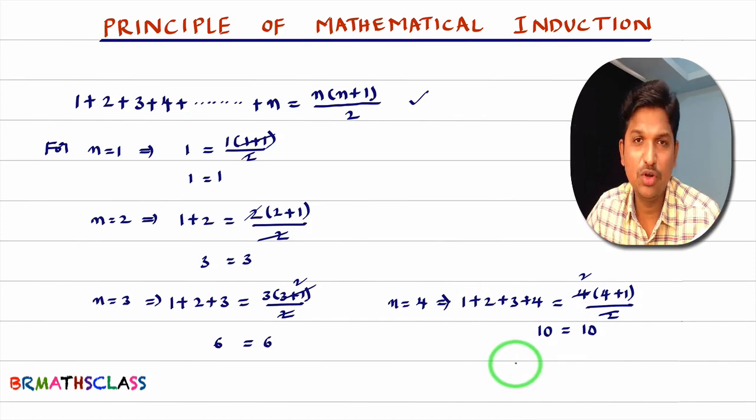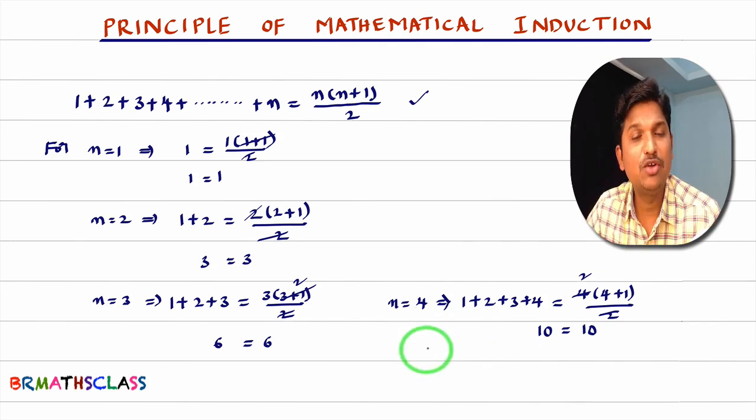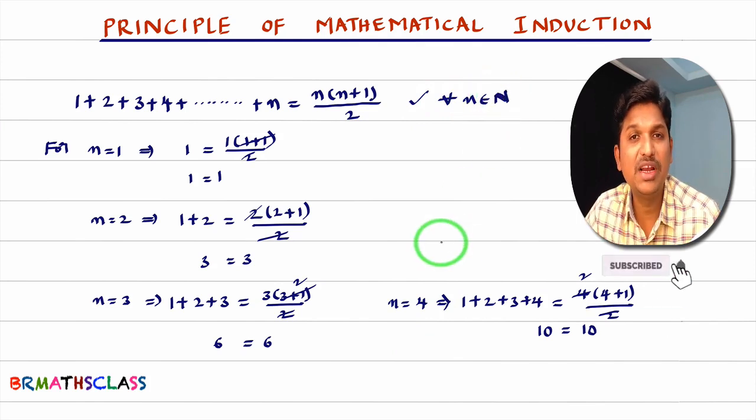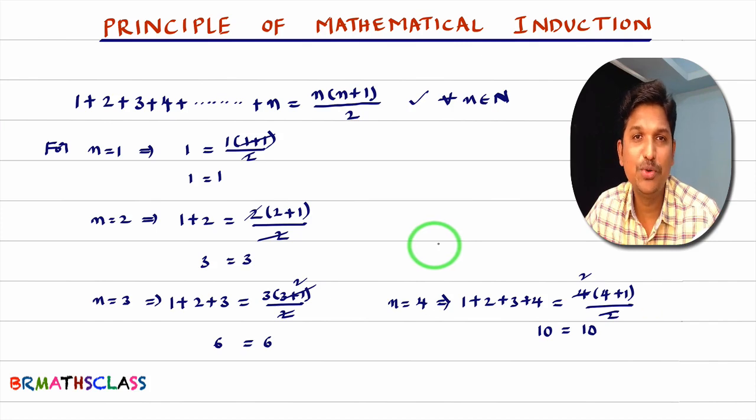Next what? n equal to 5. Next what? n equal to 6. Is that the way to prove this statement? If I start proving like this, n equal to 4, n equal to 5, where n is a natural number, when is this problem going to complete? So, to prove this type of statements, Principle of Mathematical Induction is very useful. Now we will understand what is Principle of Mathematical Induction.